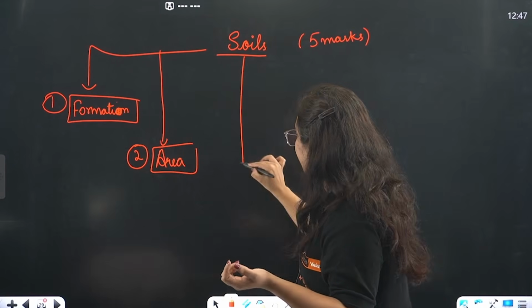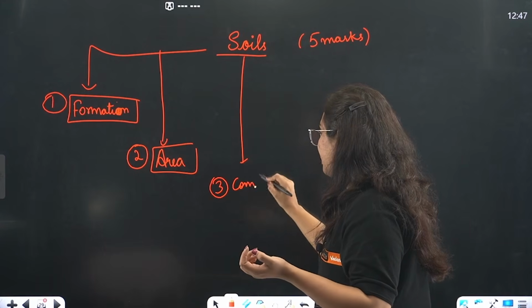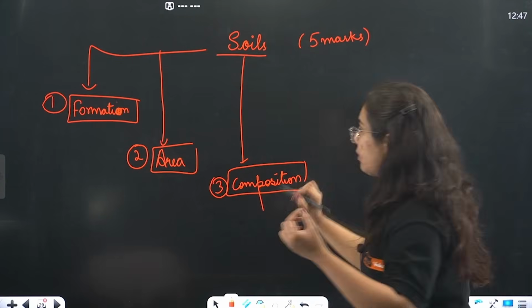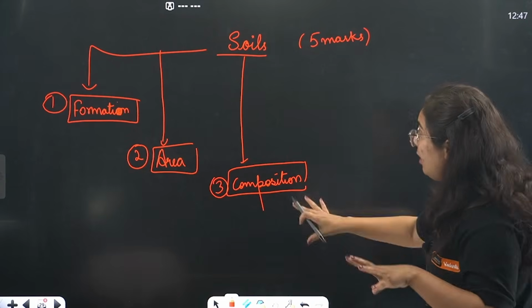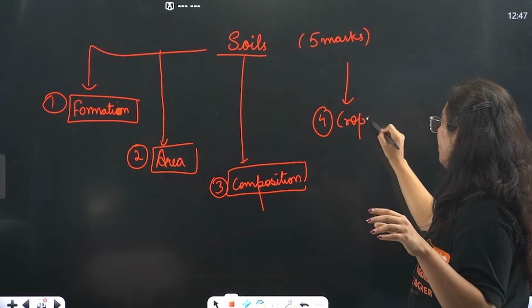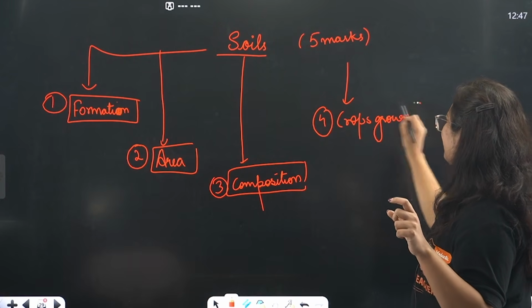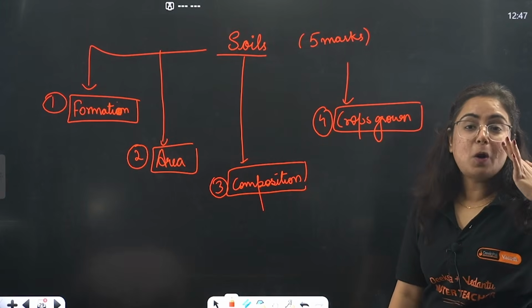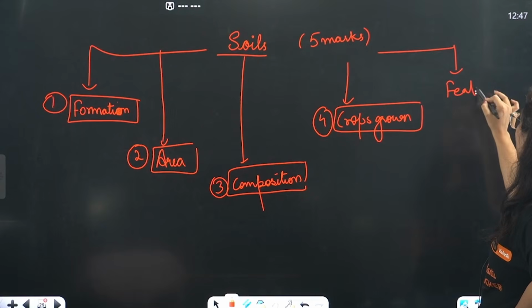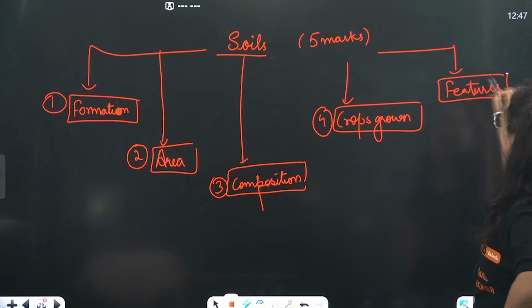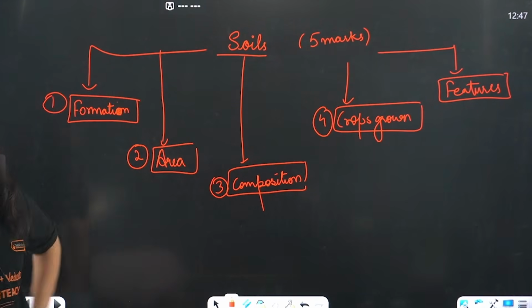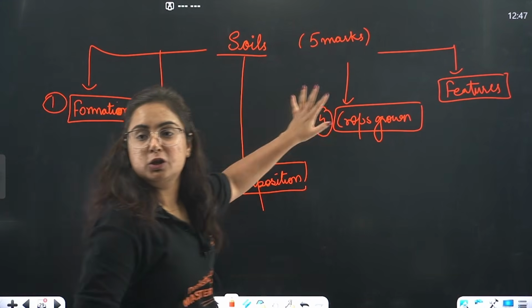The third thing is what this soil contains, that means the composition of the soil. Now when we know about the composition, let's understand what crops are grown in this type of soil. Take it as a story. Everything is a story. At the end, we will write certain features of the soil that make the soils different from each other. This is a 5-marker answer pattern: formation, area, composition, crops grown, features.